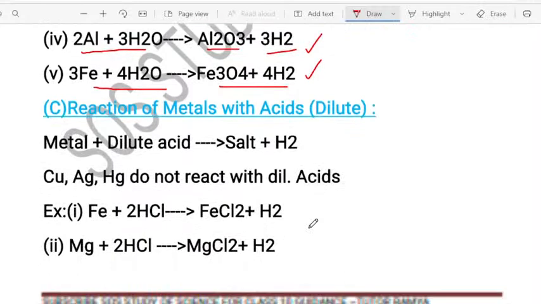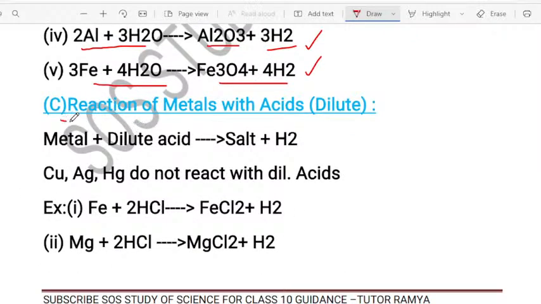So now let us understand the next concept, the reaction of metals with the acids. So we are done with how metals react with oxygen. You have understood how they react with oxygen. And you have understood how metals react with the water.